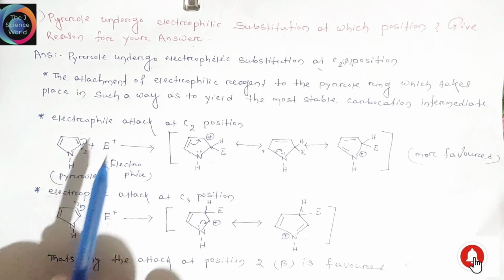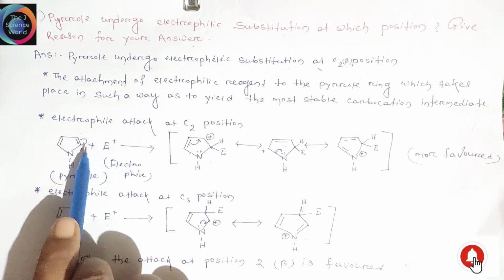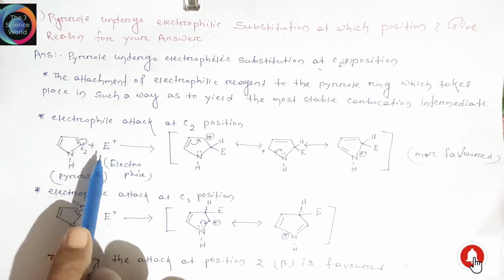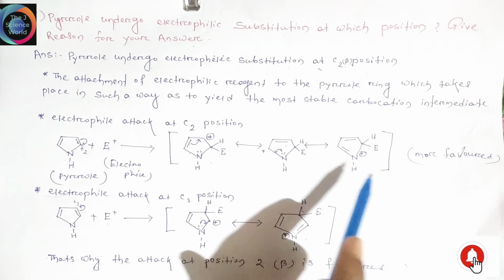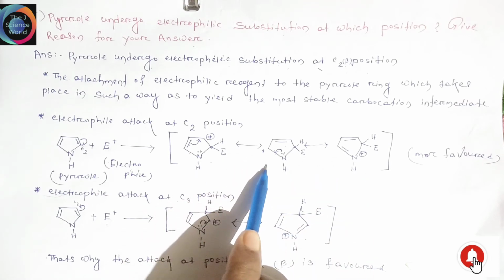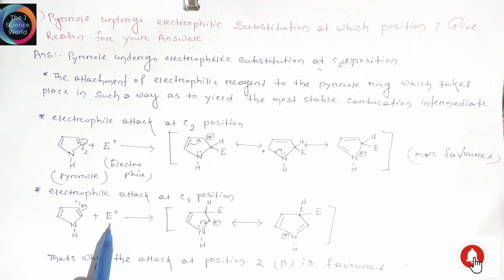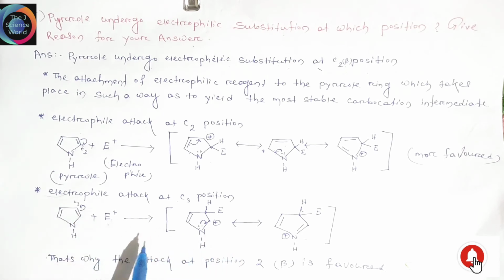So friends, we simply understand that when the electrophile attacks the second position of pyrrole, it yields a carbocation that is a hybrid of 3 structures. When the electrophile attacks position 3, it yields a carbocation which is a hybrid of only 2 structures.